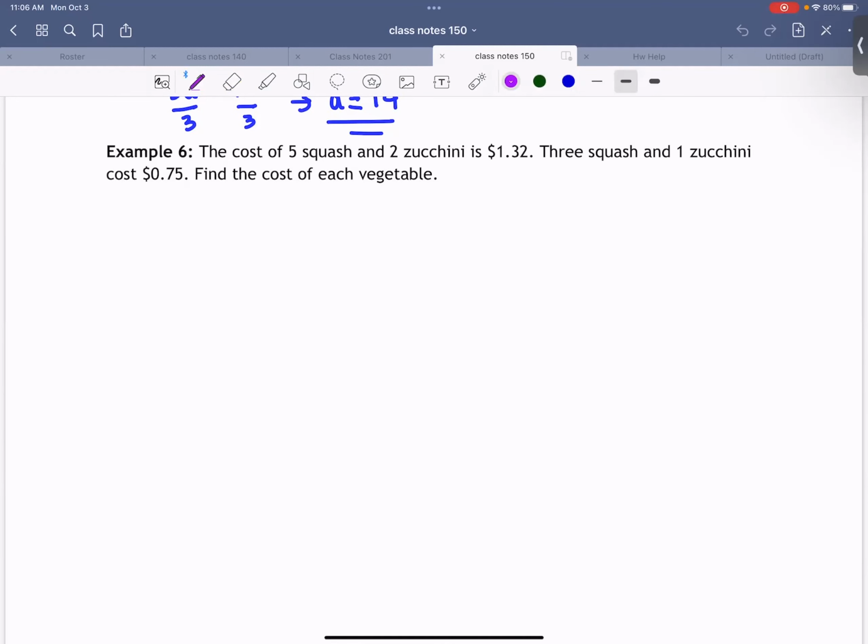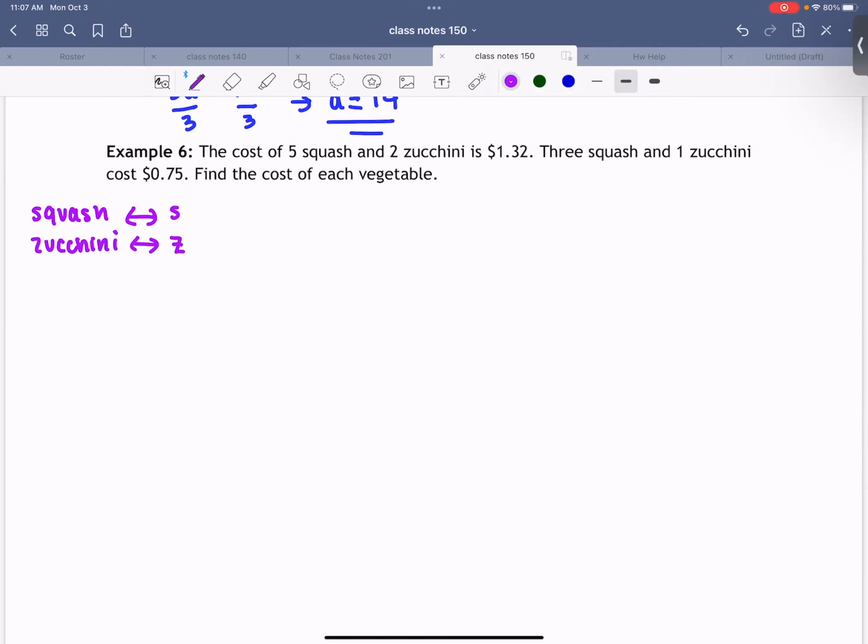We have to have 2 equations, but before we come up with our equations, we definitely have to have some variables going on, right? Now, if you want to use X and Y, it's fine, but I like to make my variables go with what they mean. So we have squash and we have zucchini. What variable do you think goes with squash? Yeah, I think I heard it, S, right? Sounds good. And what about zucchini? Z, right? And to make them look different, I'm gonna put a little line through my Z so you can tell the difference between an S and a Z.